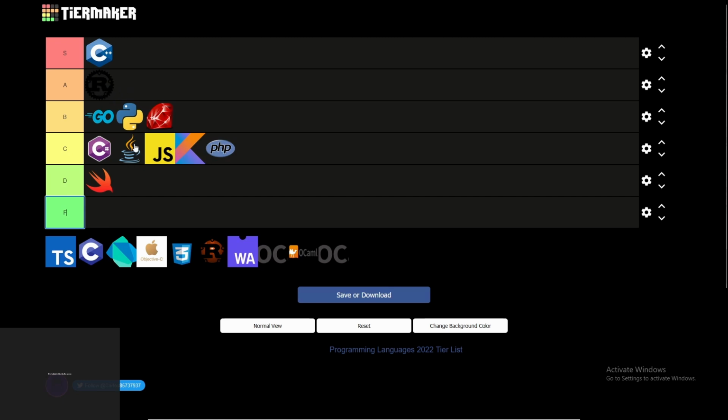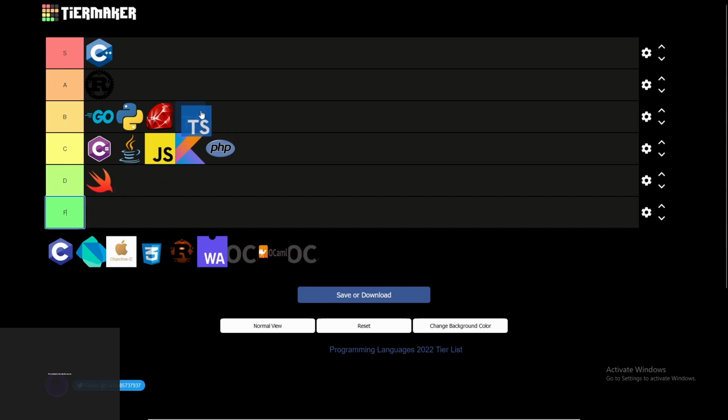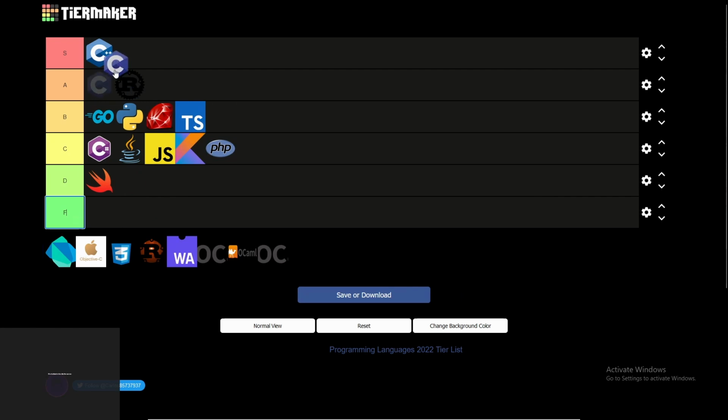So A tier. Rust needs improvement. When improvement is done, then it would be a good replacement for C++. TypeScript, B tier, just because it is better than JavaScript. C is S tier because it is used everywhere and easy to learn. C++ is great if you want to use std::string, but if you don't want to use std::string, use C. Both very good languages, and you can use CMake with them, everything.